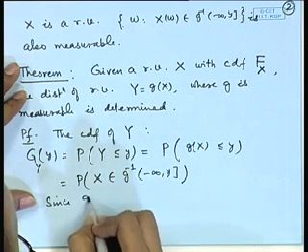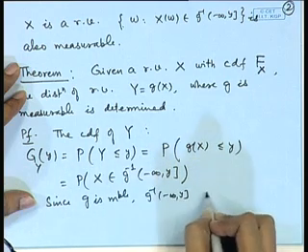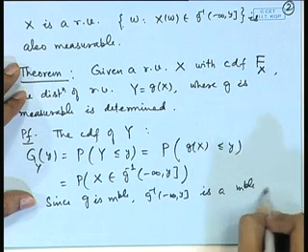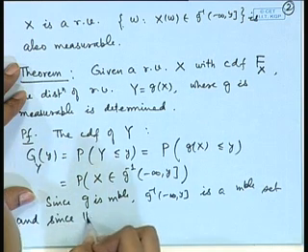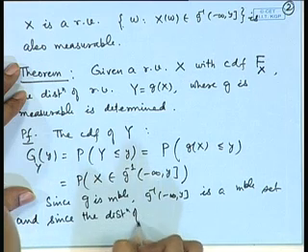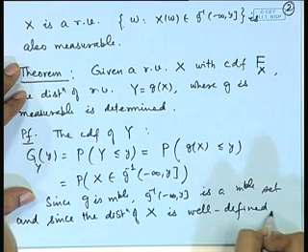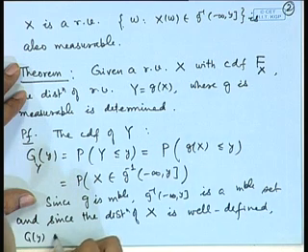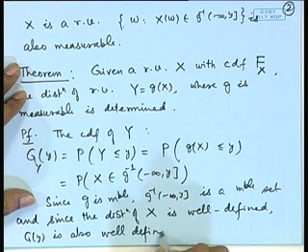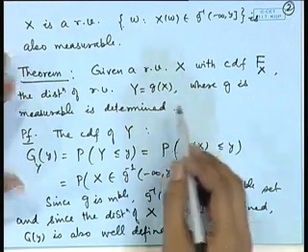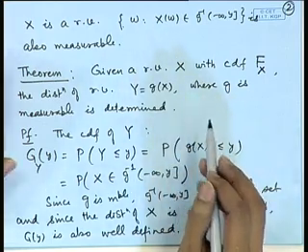Since g is measurable, g inverse of (minus infinity, y] is a measurable set, and since the distribution of X is well defined, this probability can be determined, and G(y) is also well defined. So, the basic existence of the probability distribution of a function of a random variable is established.